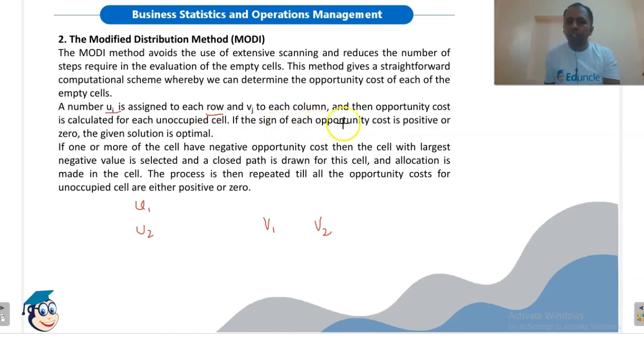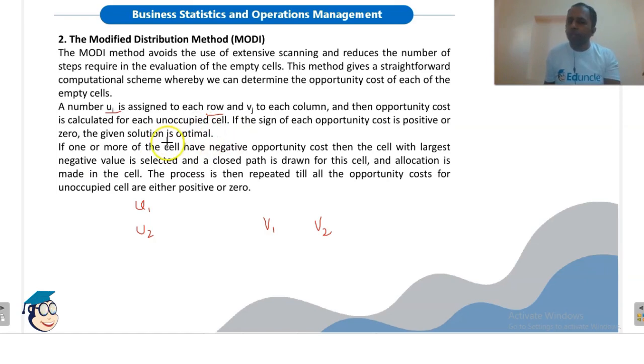If the sign of each opportunity cost is positive or 0, the given solution is optimal. If not, then we will repeat the process until we get a 0 or positive opportunity cost for each unoccupied cell. Here we only trace a closed path for the cell that has a negative opportunity cost.